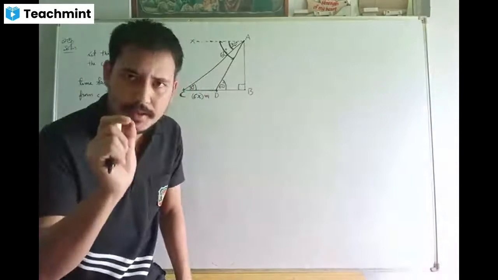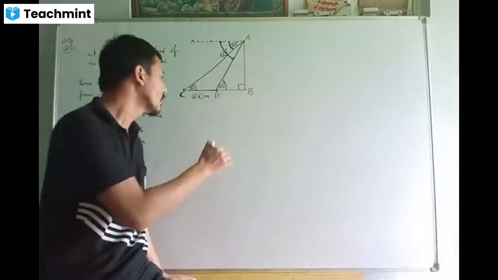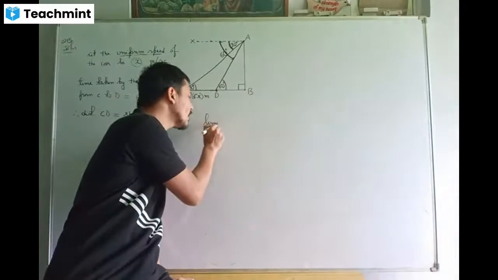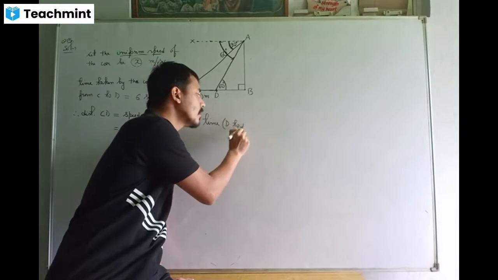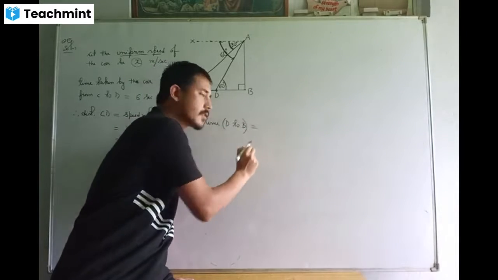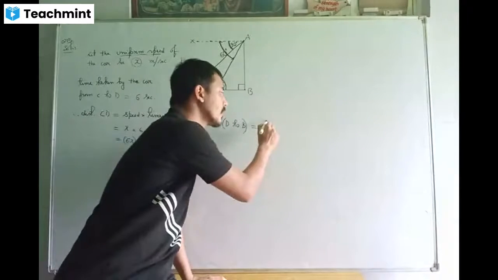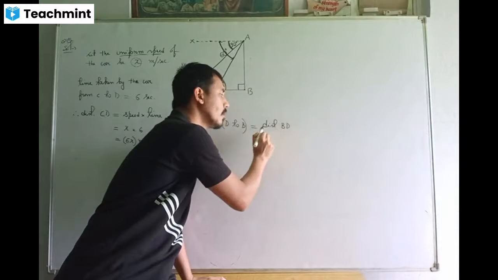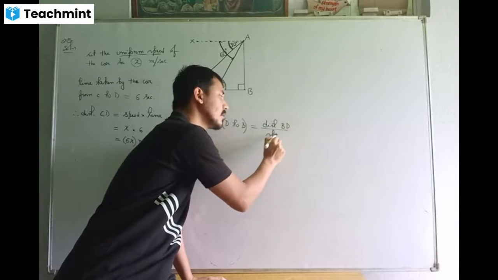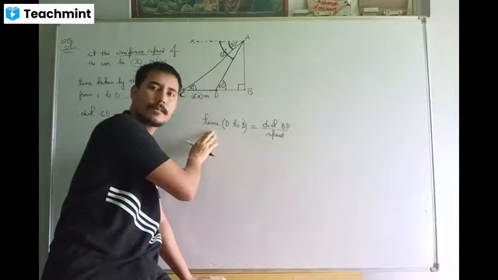Now, class, you listen very carefully. We need to find the time taken by the car in going from D to B. So time taken by the car in going from D to B will be distance BD upon speed. Distance divided by speed gives you the time.